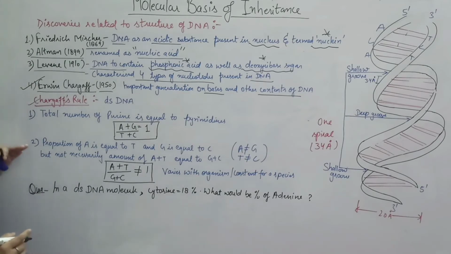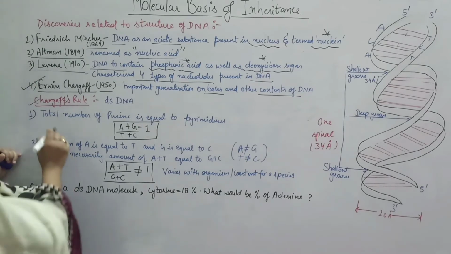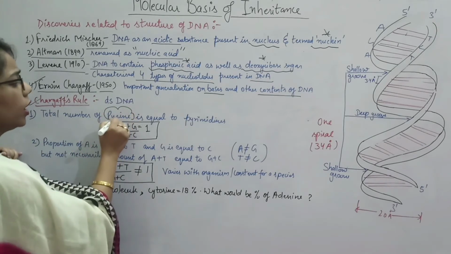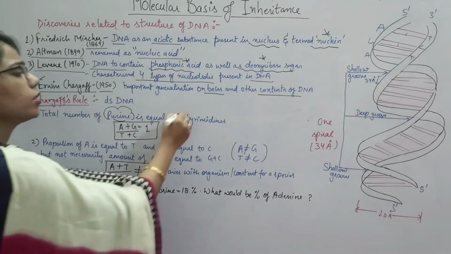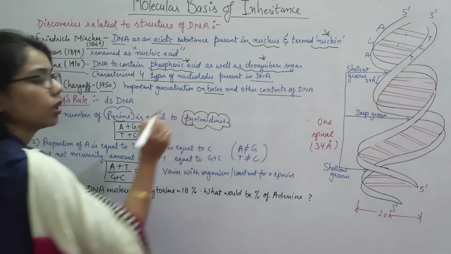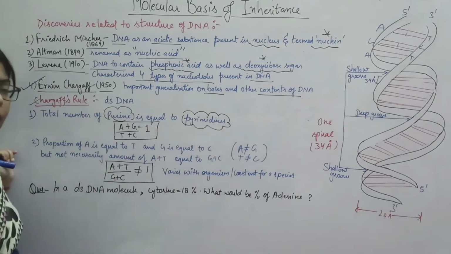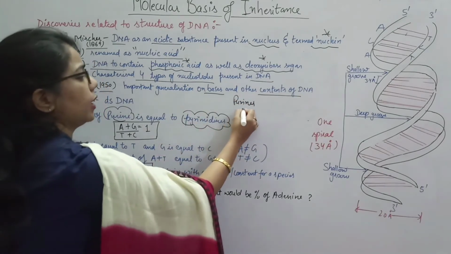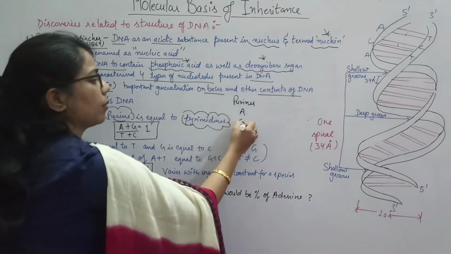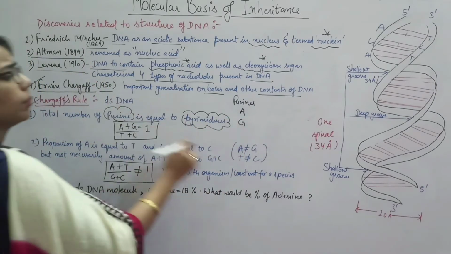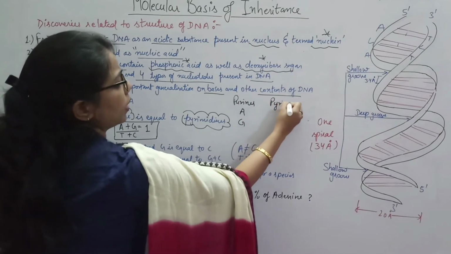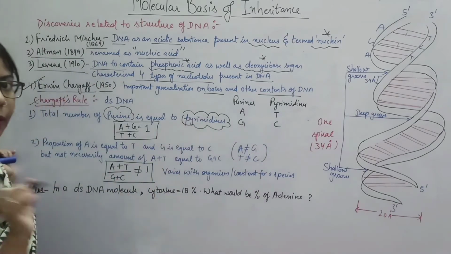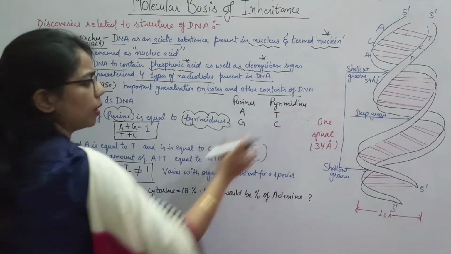So here some generalization he gave here. Okay, the first thing he said that total number of purines, okay, listen carefully, total number of purines equals total number of pyrimidines. So now recall, what are the purines? Purines क्या थे हमारे पास? Purines were the adenine as well as guanine. हमारे पास 2 purines थे. Okay, and pyrimidines we were having. Pyrimidine क्या थे हमारे पास? Then T and C. DNA में हमारे पास purine A, G and pyrimidine T, C.